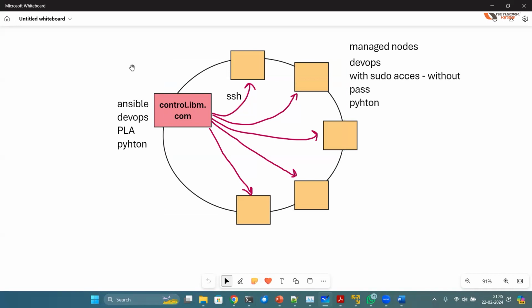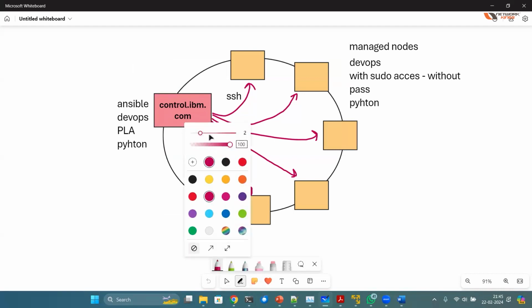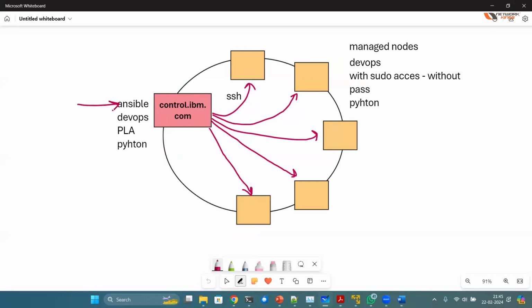What to do? You just pick a server or deploy a fresh server just for Ansible, and it will be called the control node. Like here, I created one machine and I installed Ansible. At the same time, I created a user, in this case the DevOps user. And this DevOps user will also be deployed on all the other machines, which are the managed nodes, so that from the control node, SSH can happen to managed nodes with the help of the DevOps user.